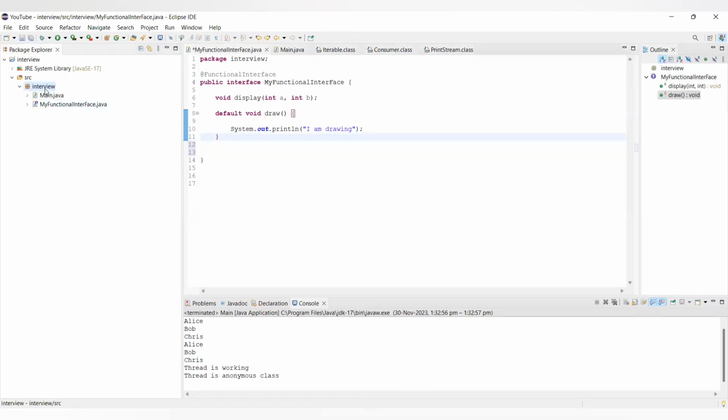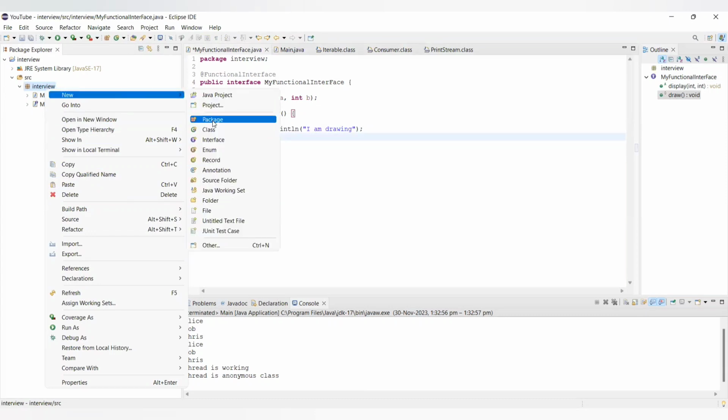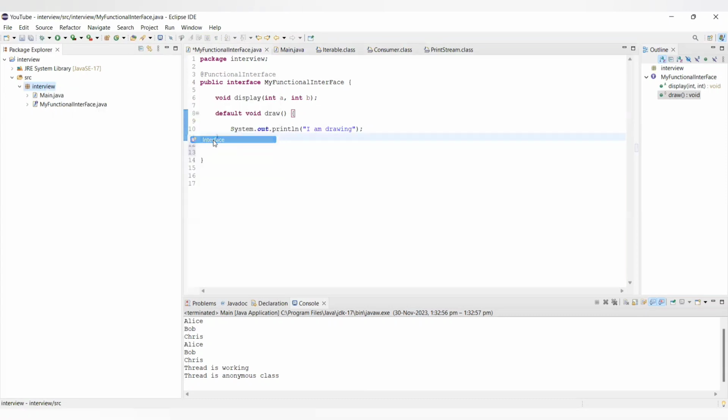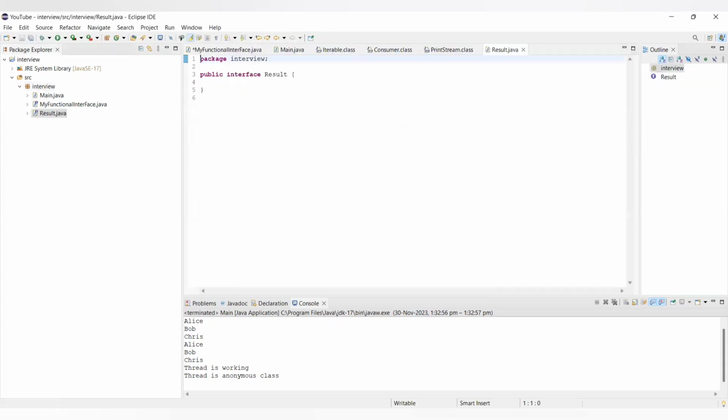Let me take another interface to keep things clear. Let's name it Result. Here we take a string showMarks.